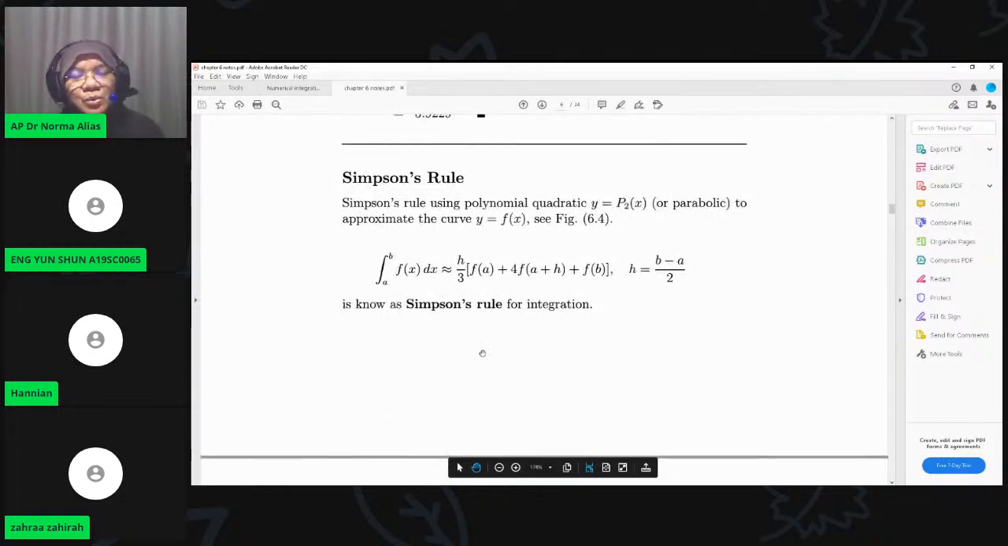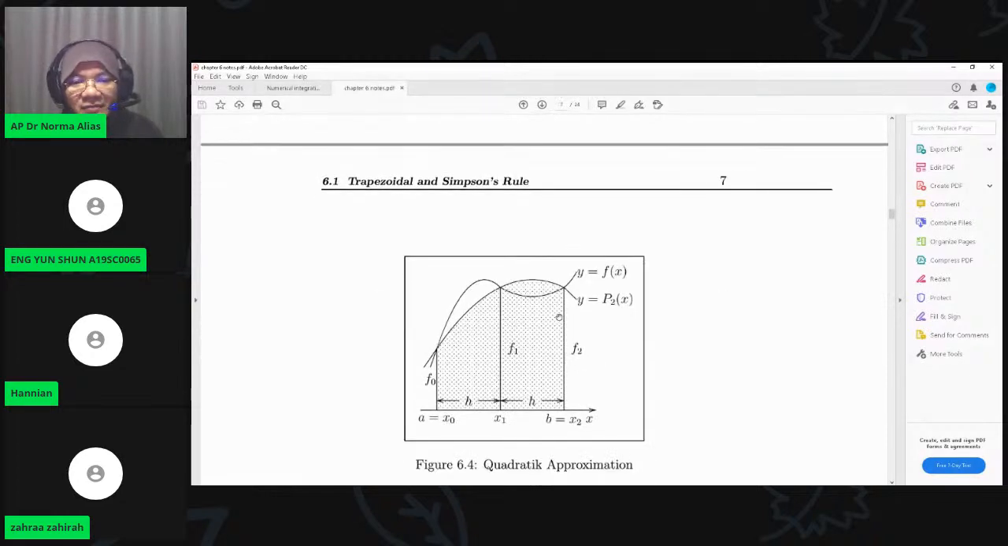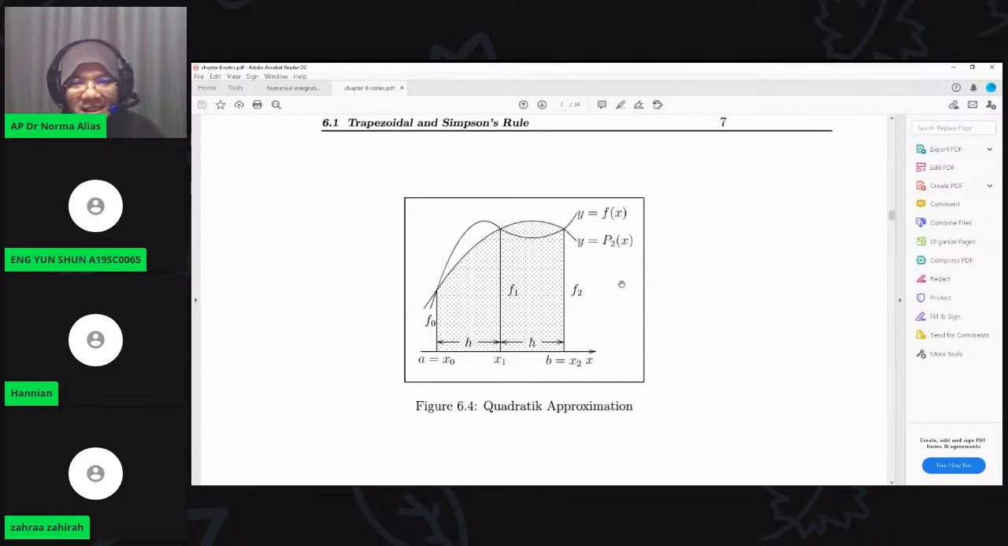Simpson's Rule uses a quadratic polynomial P2, meaning a polynomial of degree 2, which we call parabolic, or sometimes quadratic. It is parabolic because it is in a curve manner. You can see here y equals P2(x), which is a curve.